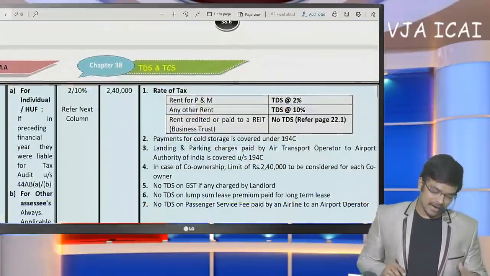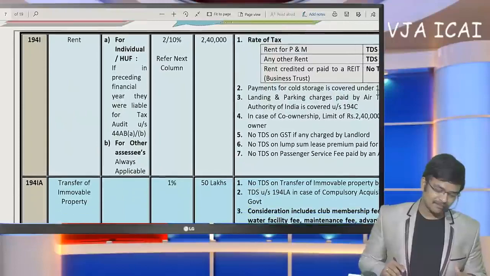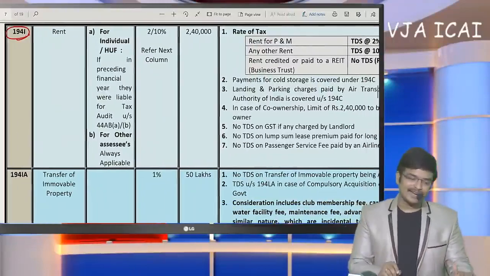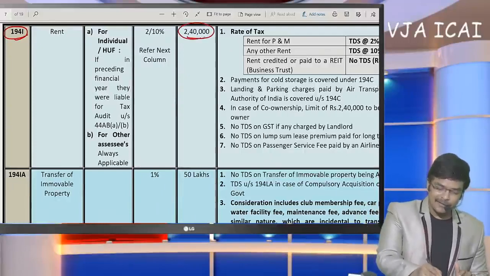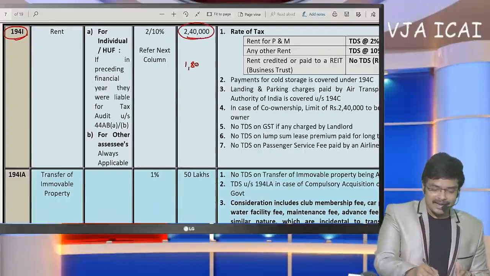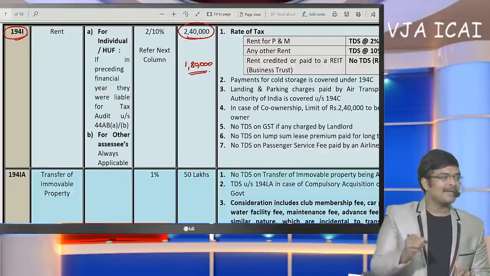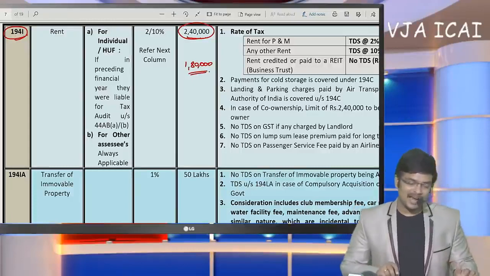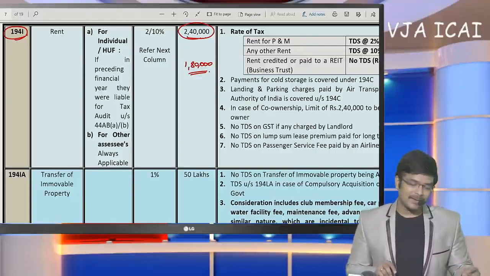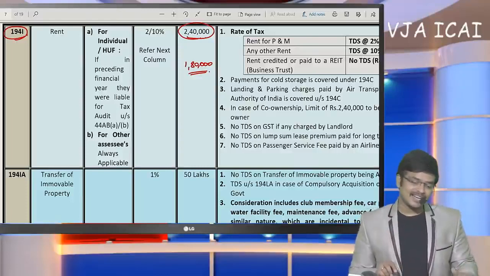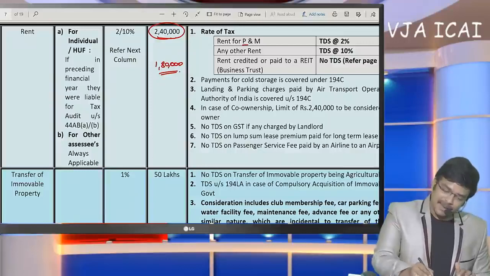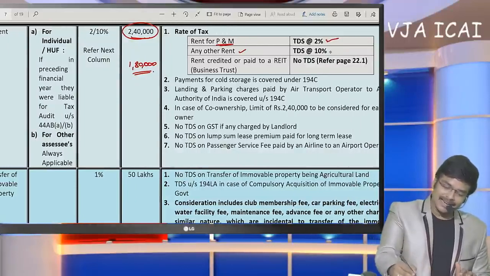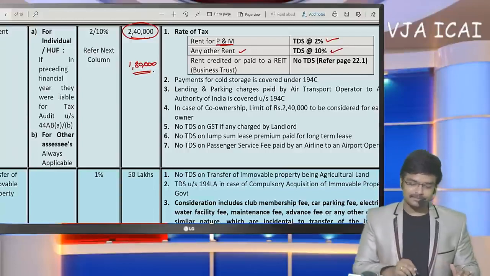Now in continuation of our discussion, very important aspect, 194I, rent. If rent is being paid in excess of 2,40,000, earlier in last year the limit was 1,80,000, but in the Finance Act itself they have increased the limit to 2,40,000. So if rent payment exceeds 2,40,000, then TDS has to be deducted. Rent payment towards plant and machinery, TDS at the rate 2%. Any other rent, TDS at the rate 10%.